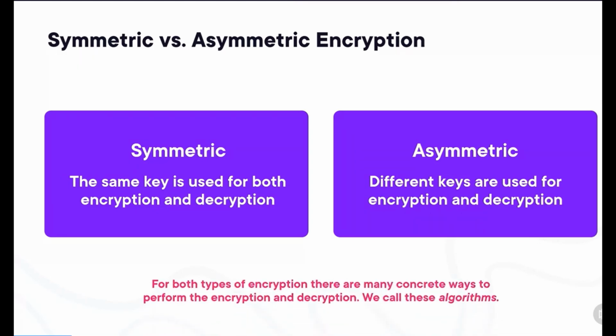Now, don't make the mistake of thinking that there are just two ways you can encrypt, asymmetric or symmetric. There are actually tens or hundreds of algorithms that you can use to encrypt information. They just fall into these two categories. Now, to make things just a little bit more concrete, let's go over an example of symmetric encryption.